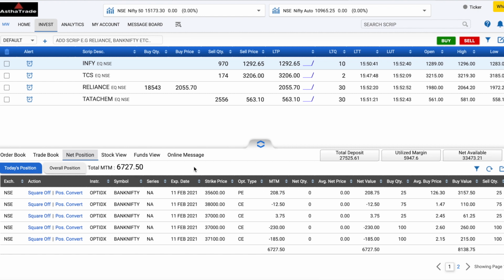So giving 800 rupees really doesn't matter when you can book 6,700 rupees with a capital of 27,500. You can see my net margin, or the current capital, is approximately 33,500. So overall it was a good day. Here are my few trades, if you see at the lower levels. I'm going to discuss all those things, but this is the benefit of Astha, because Astha still gives some good margin money for option selling on an intraday basis. So we will discuss that.